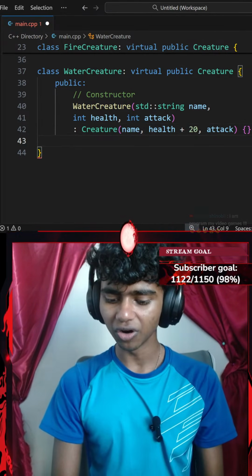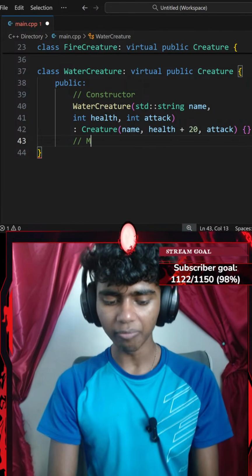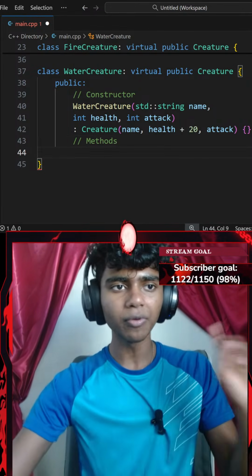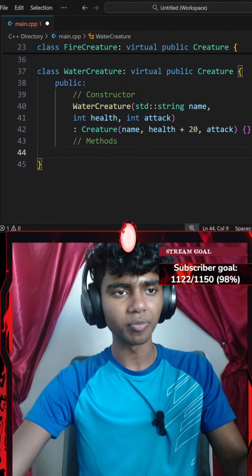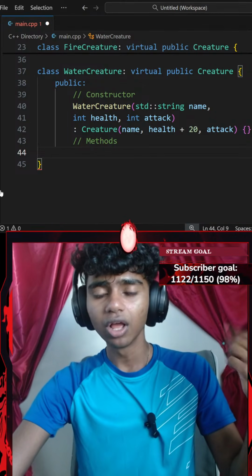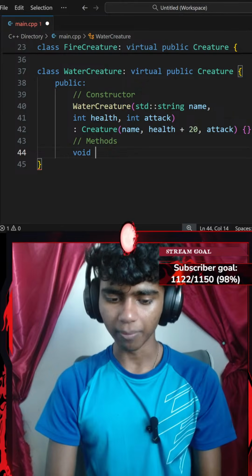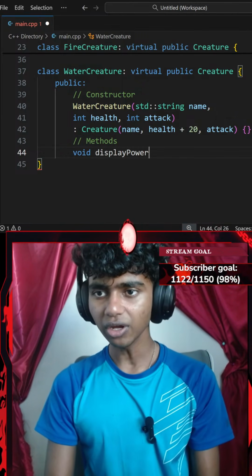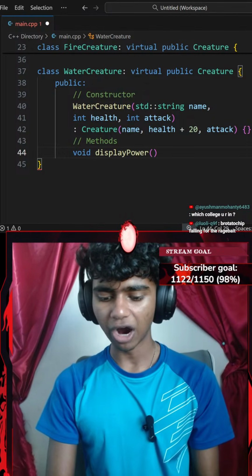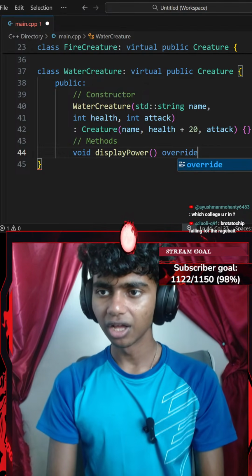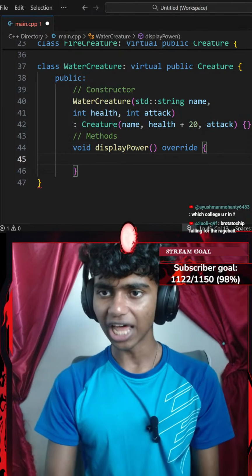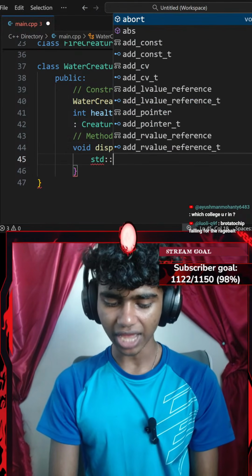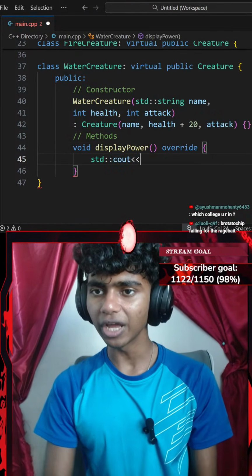Okay, next up, let's go down and add another comment called methods. Now, for my methods, create a constructor for base class, adds 20% to health. Now let's go ahead and create a void method called display power. With a pair of parentheses, my display power method does override my display power method from my creature class. This is going to be having a standard console output with an insertion operator.